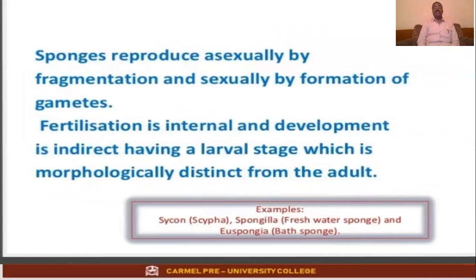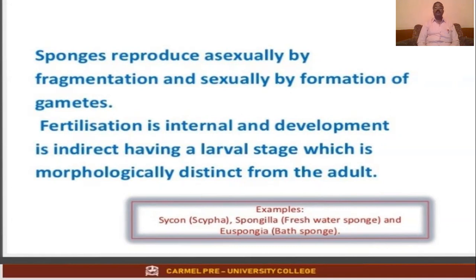Sponges reproduce asexually by fragmentation. Asexual is also one of the methods, that is, without involvement of the sex cells. Fragmentation, that is, the body breaks into pieces, and those pieces will develop into new individuals. Sponges reproduce asexually by fragmentation, and sexually by formation of gametes.